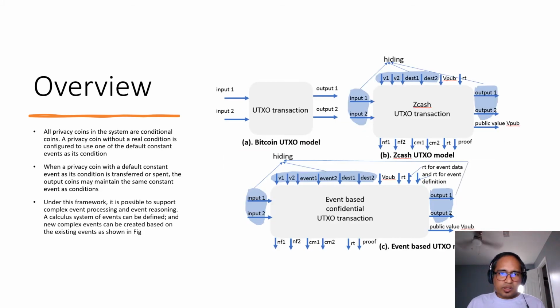Under this framework, it is possible to support complex event processing and event reasoning. A calculus system of events can be defined and new complex events can be created on the existing events. In addition, event processing can be augmented with smart contracts to enable diverse means of validating event outcomes.